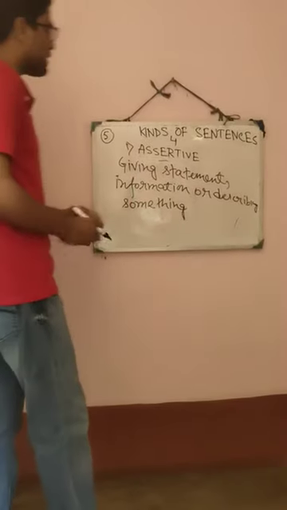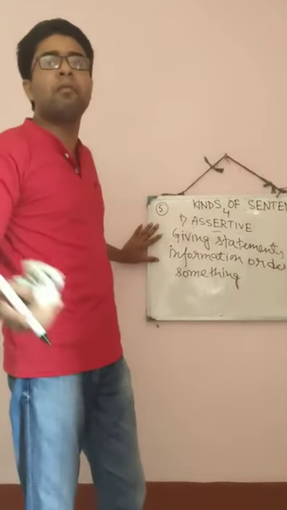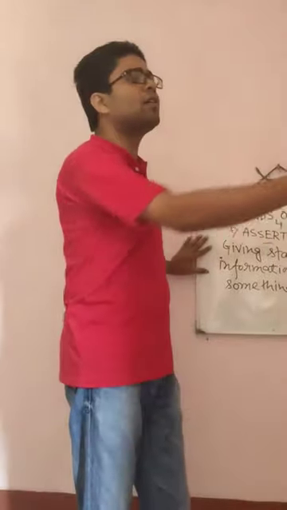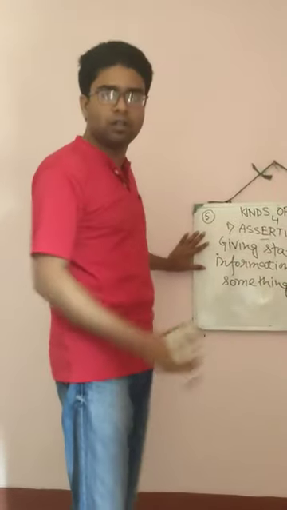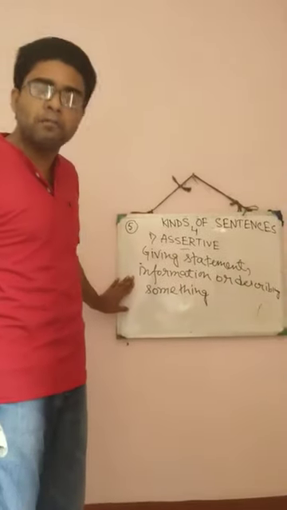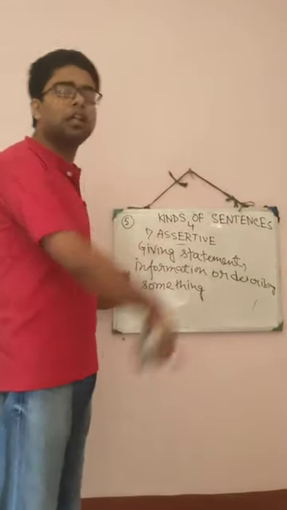So what is assertive sentence? When you are giving a statement, suppose I am giving a statement, I am a boy, he is a man, he is a doctor. So this kind of sentences are assertive sentence. When you are giving information about someone or something, he lives in London.